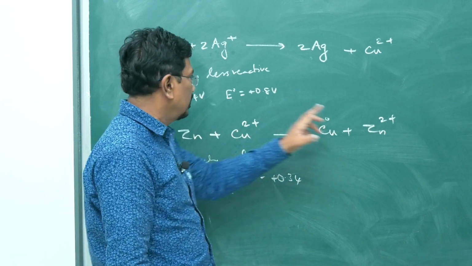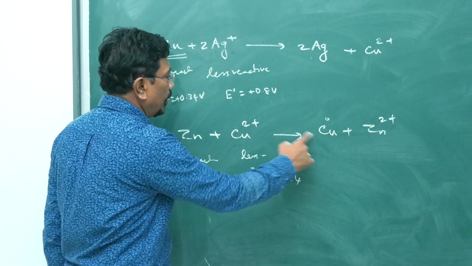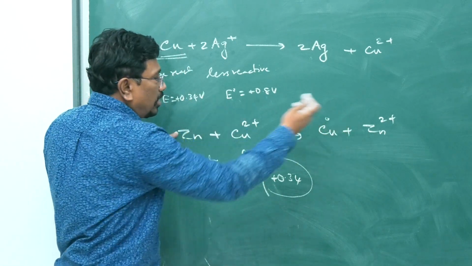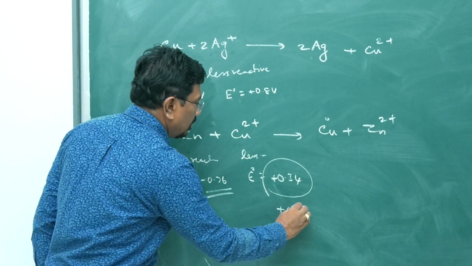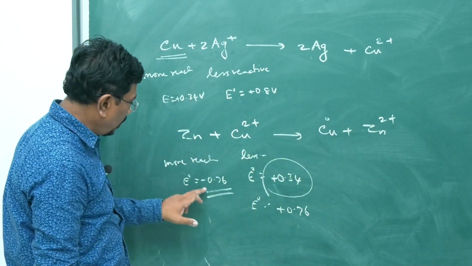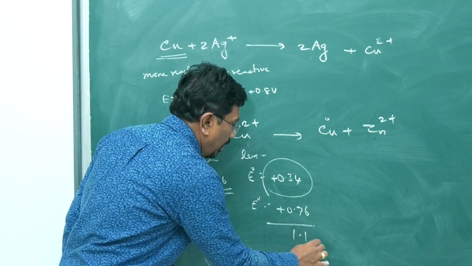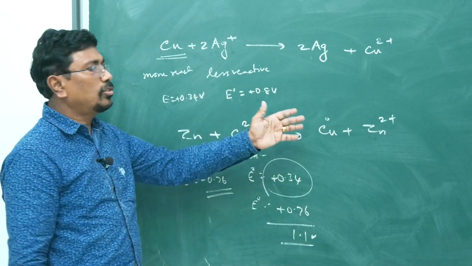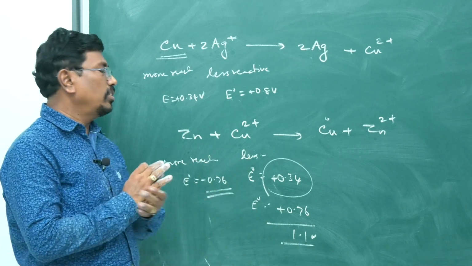Here it is an oxidation reaction. Zinc is getting oxidized. Cu2 plus is getting reduced. The reduction potential is 0.34. For zinc to become Zn2 plus, it is not reduction potential, the sign has to be reversed. It is plus 0.76. If zinc is getting oxidized, the oxidation potential is this much, and if we couple it, it will become 1.1 volt. So the reaction is feasible because for the coupled reaction the electrode potential is positive.